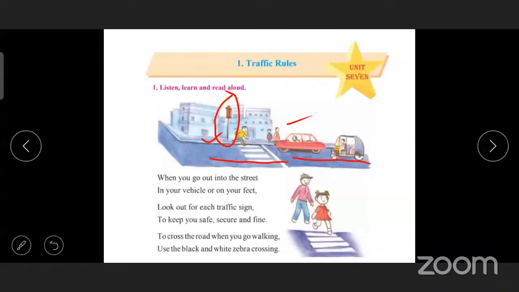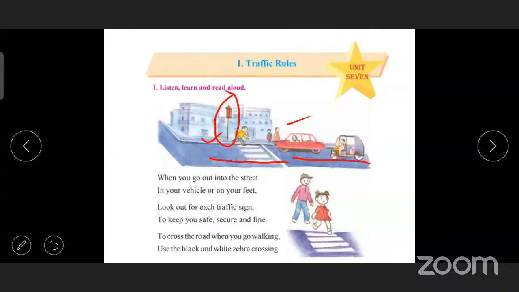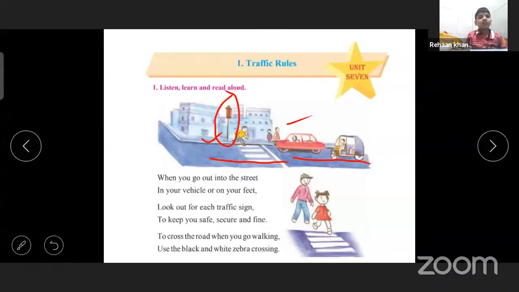Very good. Red light, yellow light, and green light. Yes, children, red, yellow, green. Each color tells us something. Red color tells us to stop. Yellow color tells us to get ready. Green color is go. Yes, green color means go.